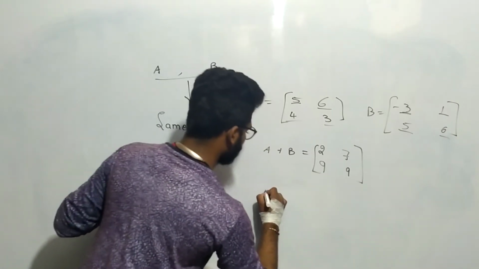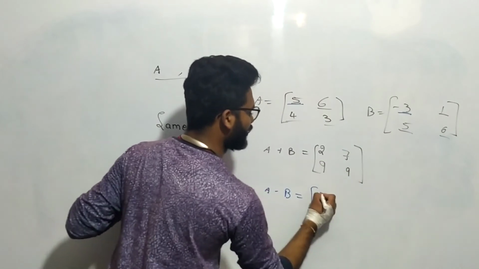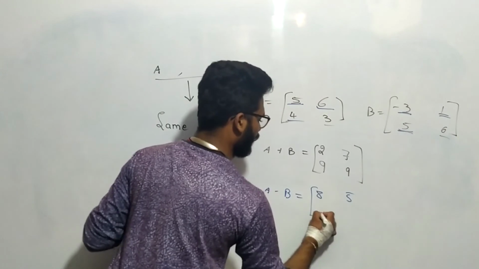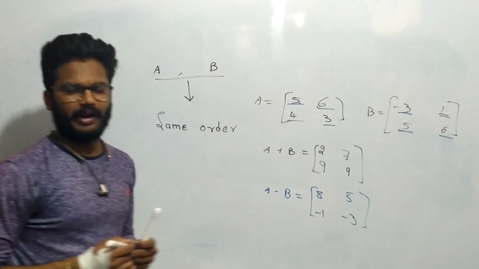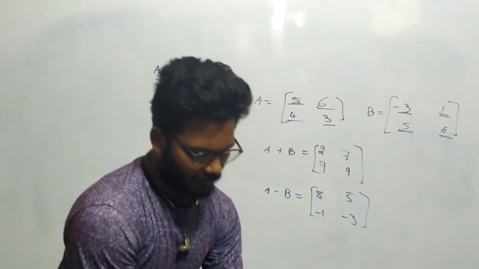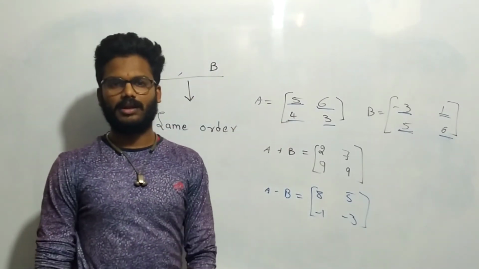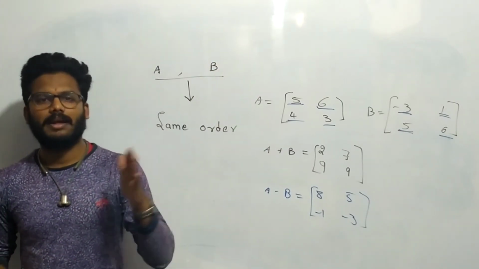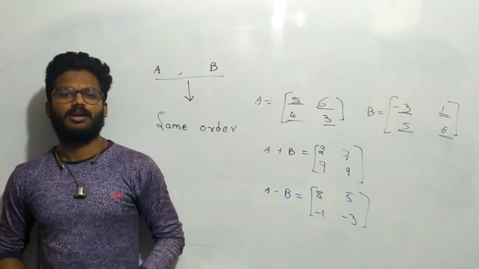In the same way, if we subtract, A minus B: 5 minus of minus 3, that is 5 plus 3, which is 8. 6 minus 1 is 5. 4 minus 5 is minus 1. 3 minus 6 is minus 3. Like this, we have to subtract two matrices, and we add respective elements in the respective places. Clear? These are the basic concepts when solving problems in matrices, and how to add and subtract two matrices. Thank you.